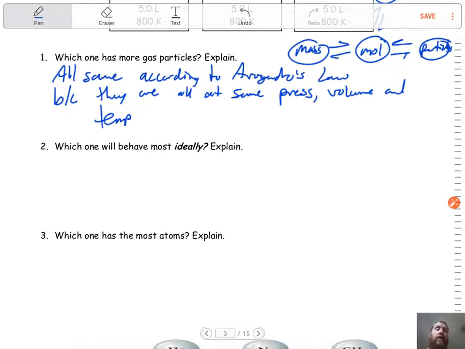Now, which one behaves most ideally? That is going back to our last unit. So ask yourself, what are the conditions where gases act most ideal? Remember, they need to meet the 5 assumptions of KMT, so they've got to be moving fast, they've got to be far apart, and have no, or excuse me, elastic collisions, so they're not losing energy. So basically, we want them spread out as far as possible, and we want them moving as fast as possible. So highest temperature, lowest pressure is going to make them most ideal.